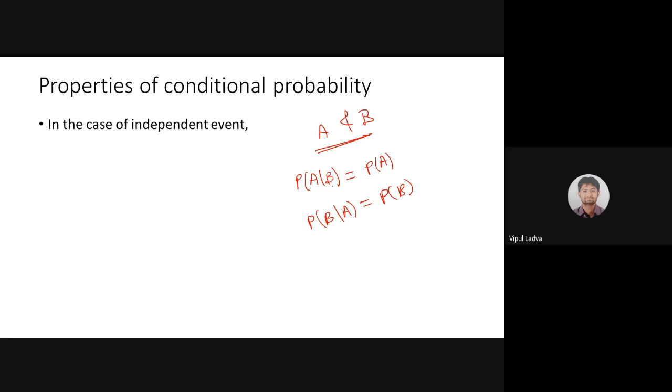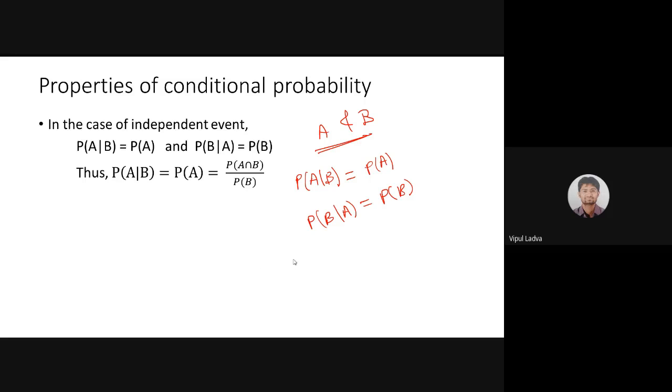If event B is happening, it will have no effect on A. If event A is happening, it will not have any effect on event B. So P of A over B will be P of A, and P of B over A will be P of B, simply in the case of independent events only. Here it is: P of A with respect to B is P of A, and P of B with respect to A will be P of B.